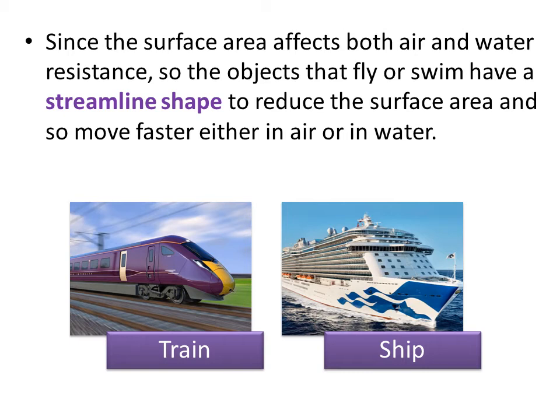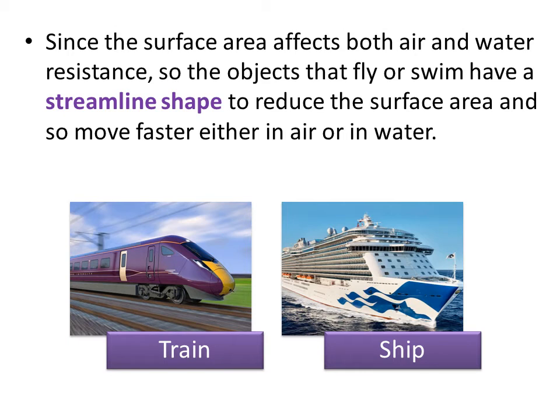The same idea applies to the ship, but it differs only in that it's moving in water, not in air. When the ship is moving in water and it's streamline in shape, the amount of water that's hitting the ship is very small, or it's less. So because it's less, it can move faster in water than if it's not streamlined, because if the amount of water hitting it is bigger, the ship will move slower. And that's why the objects are in streamline shape.